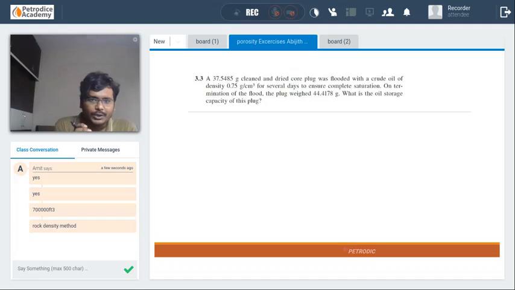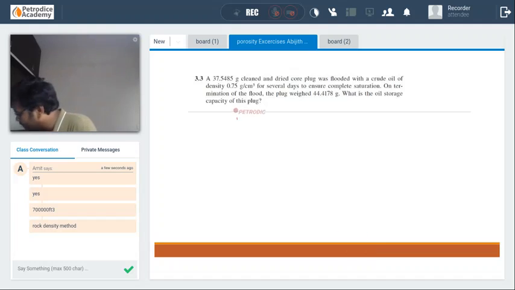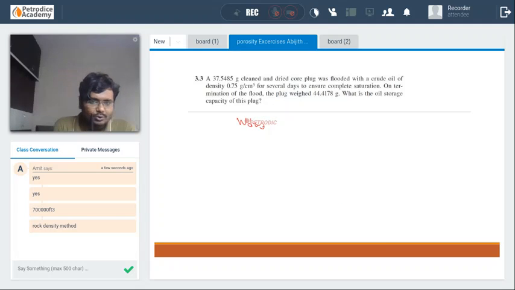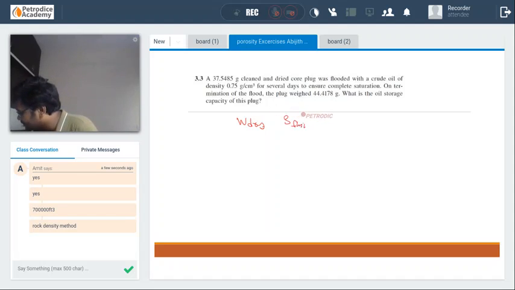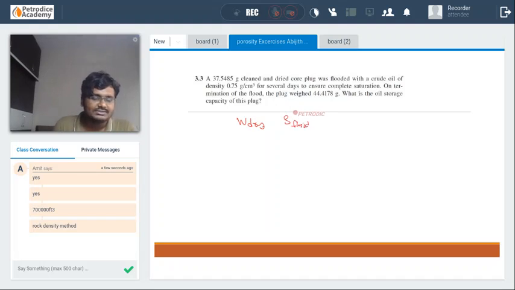A 37.5485 grams, a clean and dry core, that is W dry, has been given. And this particular core sample has been flooded with crude oil, which is having a density of 0.75 gram per cc. That means this particular crude oil has been completely saturated in the core sample.